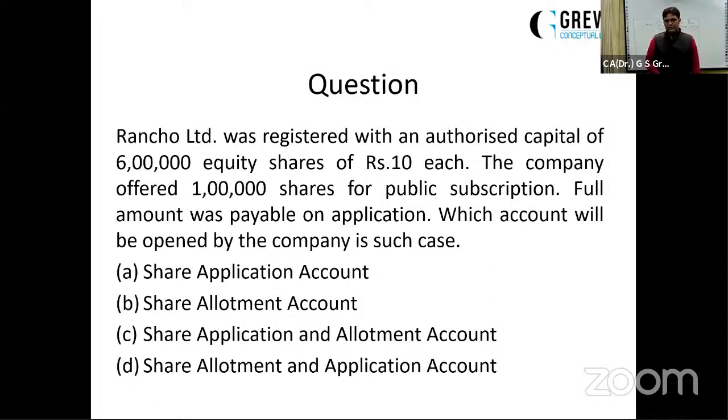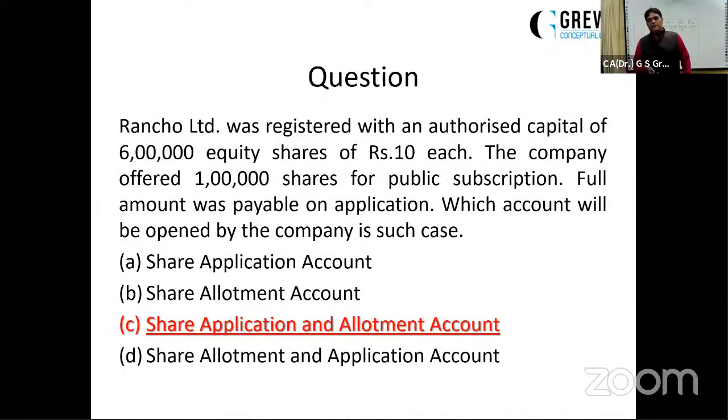Whether it is share application, share allotment, share application and allotment, or share allotment and application. Dear students, when the full amount is payable on application, it means it is a combination of application and allotment. It can't be D at all. Allotment cannot be before the application. So the answer is C, share application and allotment.